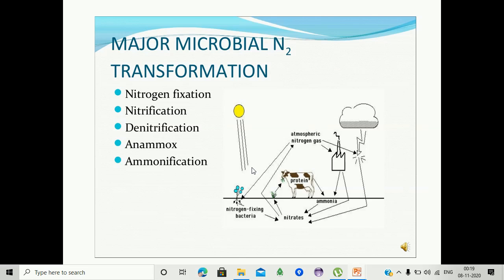Here we are observing that atmospheric nitrogen gas is fixed by the nitrogen fixing bacteria. This nitrogen is converted into nitrates. These nitrates are absorbed by the plants. These plants are consumed by animals. These animals excrete ammonia. This ammonia is converted into nitrates. These nitrates are directly converted into dinitrogen and enter the atmosphere.